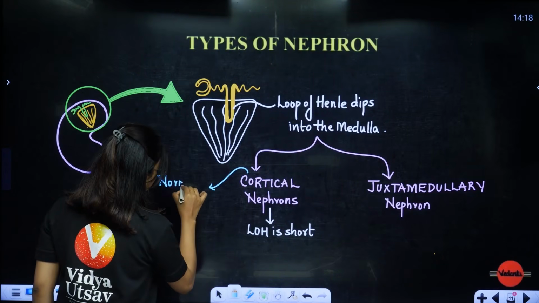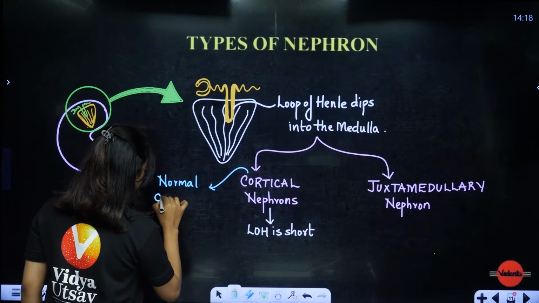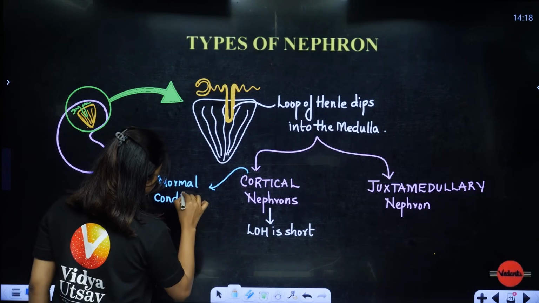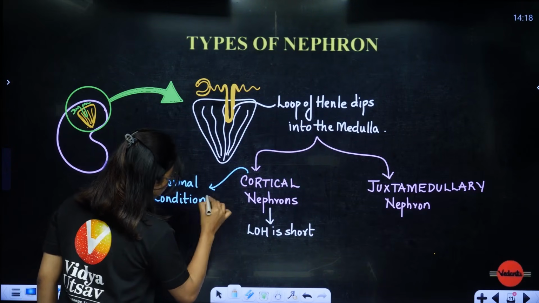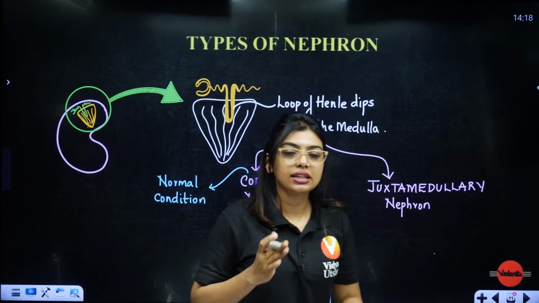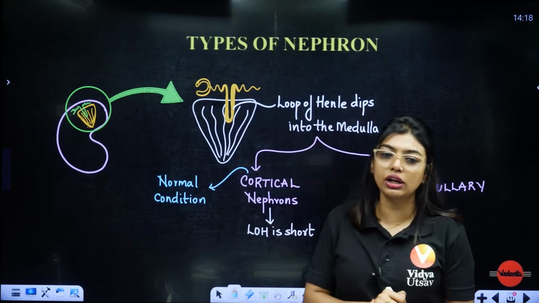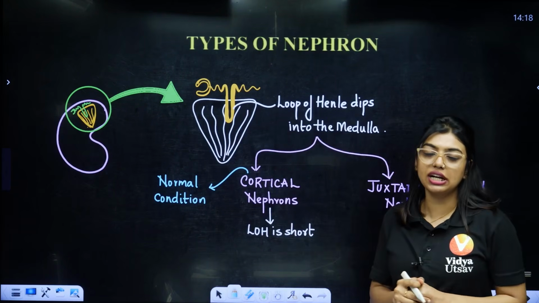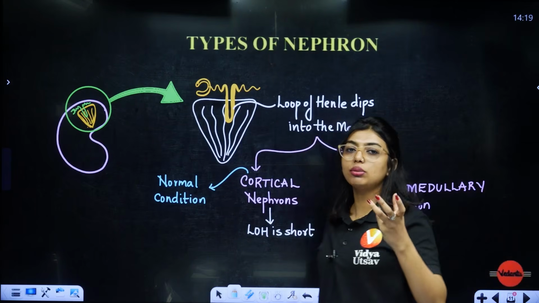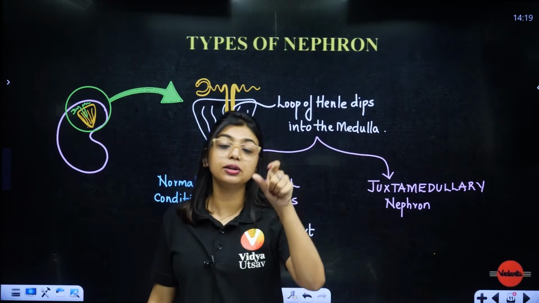What is a normal condition? Let's take an example. In the class, one student is fasting. Another student in normal condition is drinking enough water, eating food and all. That means it's a normal condition, right? So cortical nephrons work in normal condition.